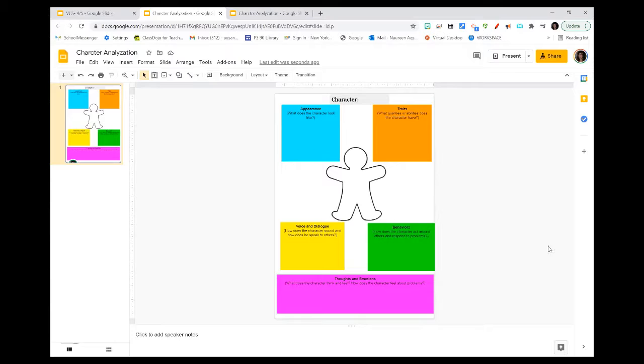But this graphic organizer will be especially helpful for students because it will allow them to really structure their analysis of the character they are about to write a letter about. This will be especially helpful for our students with disabilities to be able to really organize their thinking process prior to constructing a writing piece.